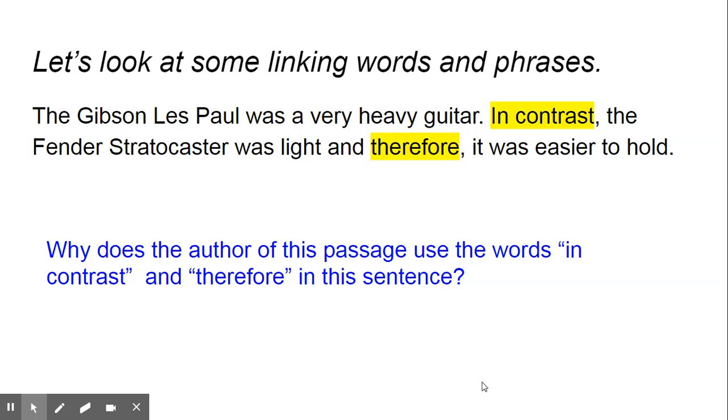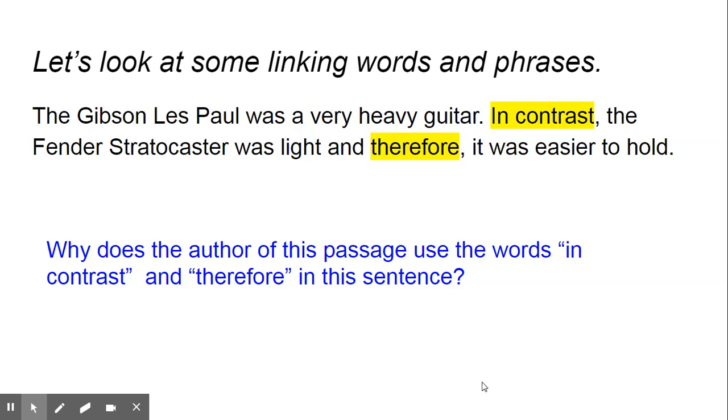Here, therefore, is really being used like because or as a result of this. In contrast, the Fender Stratocaster was light, and because of this, or as a result of this, it was easier to hold. So these linking words and phrases join these ideas.